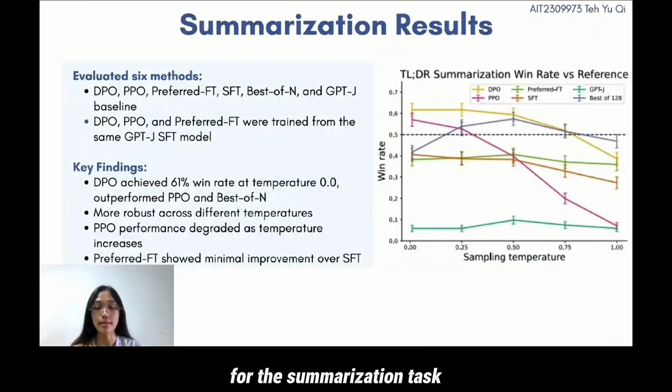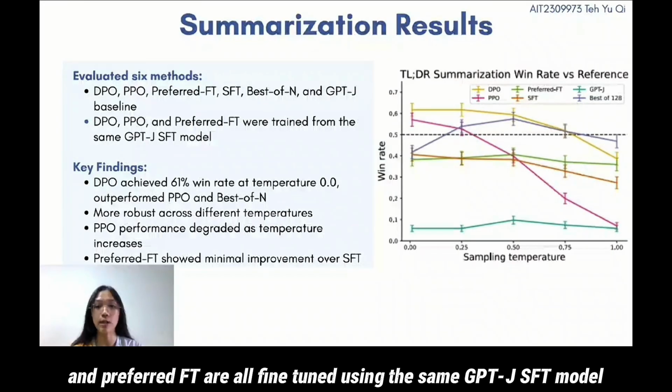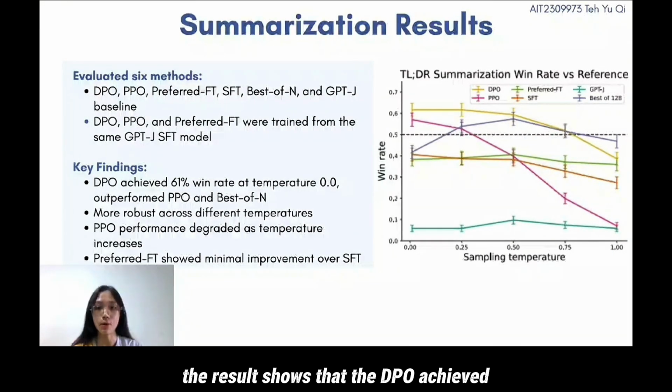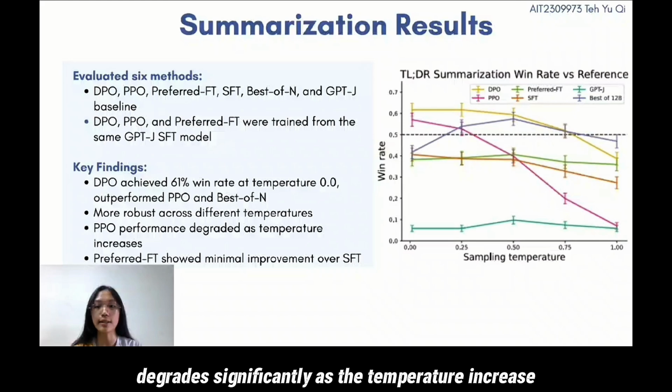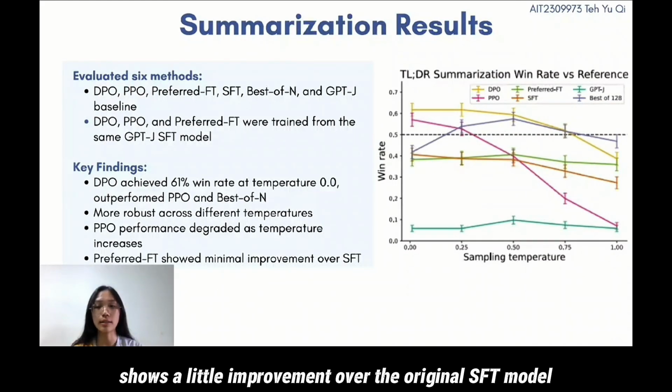For the summarization task, 6 different methods are evaluated. DPO, PPO, and Preferred-FT are all fine-tuned using the same GPT-J SFT model. The result shows that DPO achieved around 61% win rate at temperature 0, which is higher than PPO and best-of-N at their best setting. In addition, DPO is more robust across different sampling temperatures, whereas the PPO performance degrades significantly as the temperature increases. Besides, Preferred-FT shows little improvement over the original SFT model.